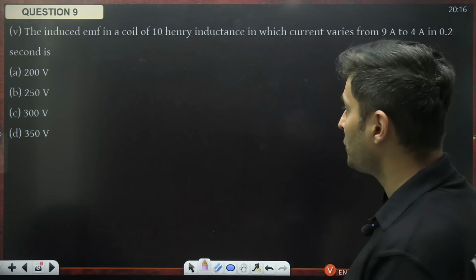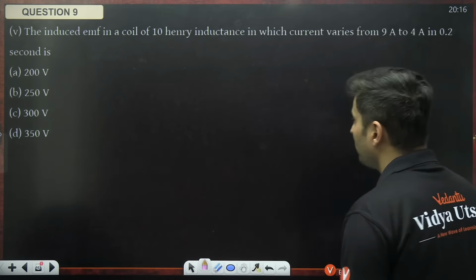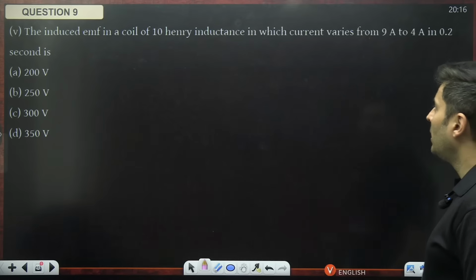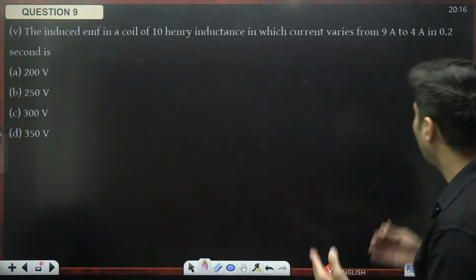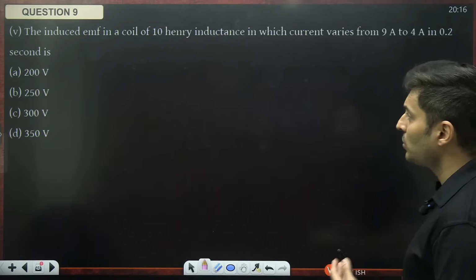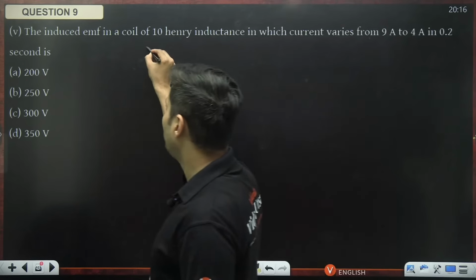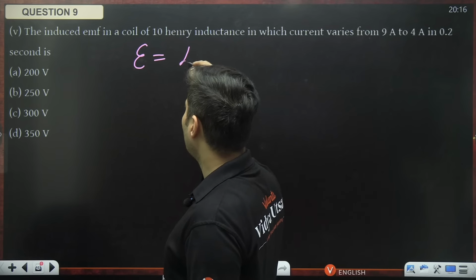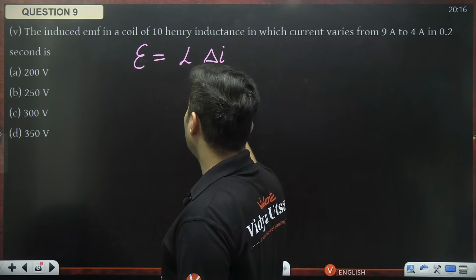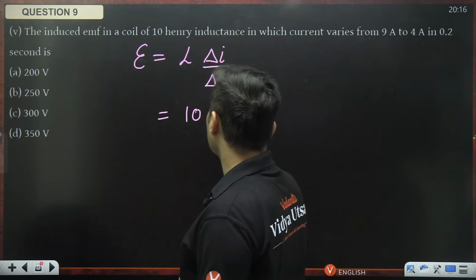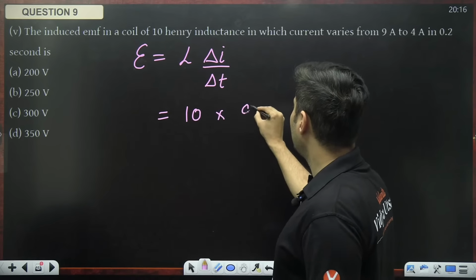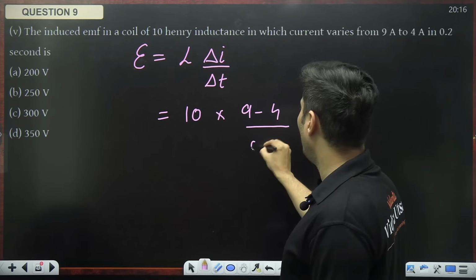So, very tricky question if you think about it. Induced EMF in a coil of 10 Henry inductance, in which current varies from 9 to 4 in 0.2 seconds, is how much? Now there is a formula for it: E is equal to L delta I by delta T. Inductance is 10. The change in the current is 9 to 4, in 0.2 seconds.